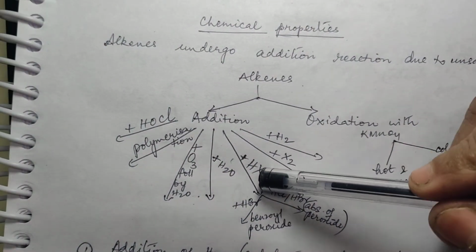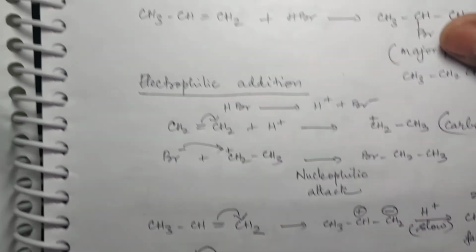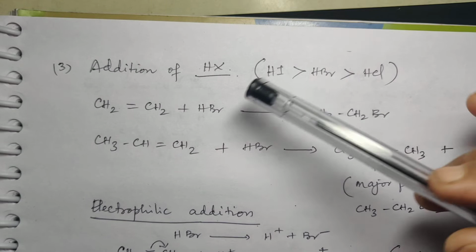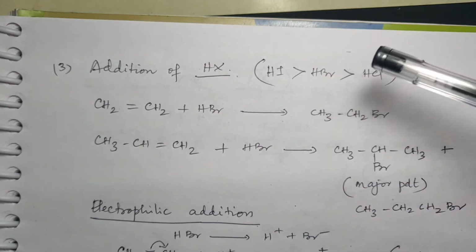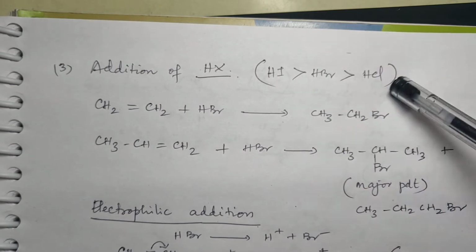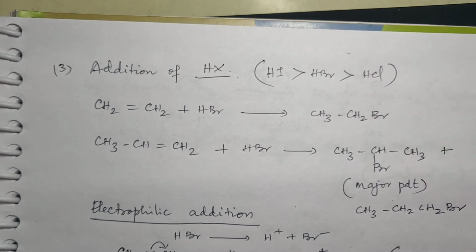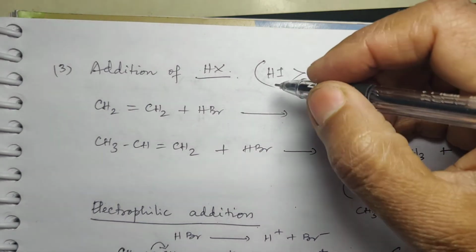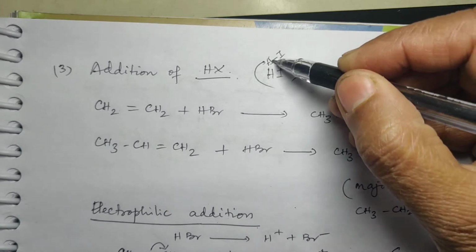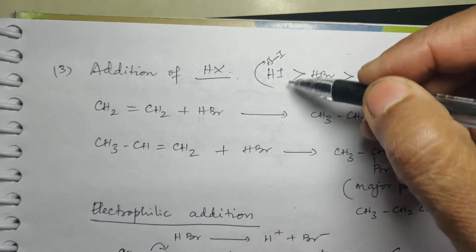Now let us see addition of HX. Under this, we are going to see hydrogen halide, that is HCl, HBr, HI, like that. Now under this category, if you see the reactivity, HI is more reactive than HBr, HBr is more reactive than HCl because in the case of HI, the bond dissociation energy is the least because I is very big in size. So this bond length is long. Longer the bond, weaker it is. So this can be easily broken. So HI is very reactive.